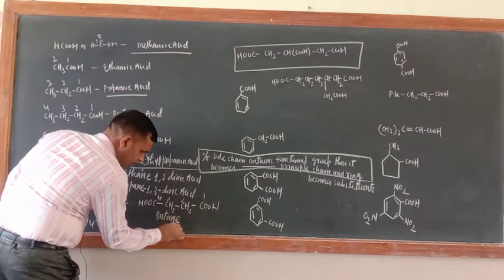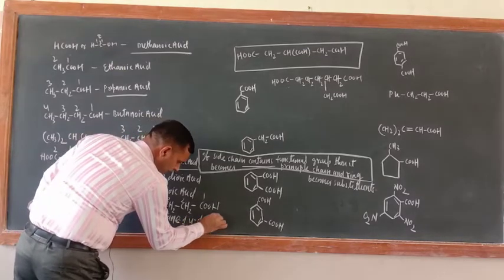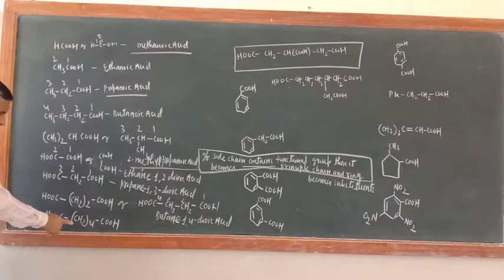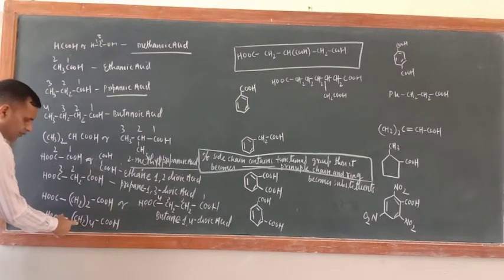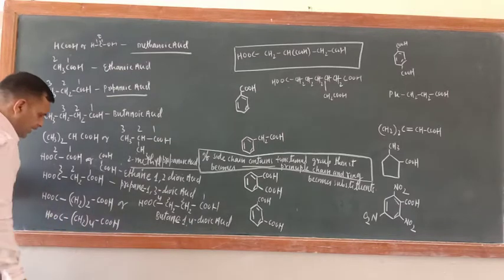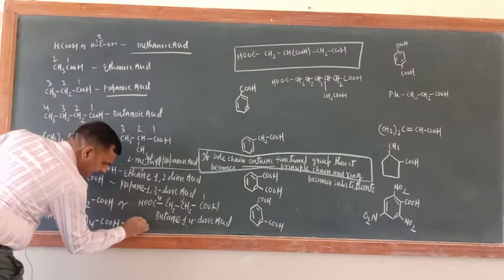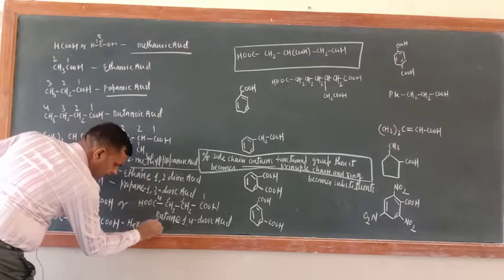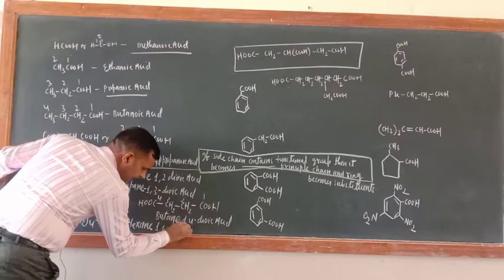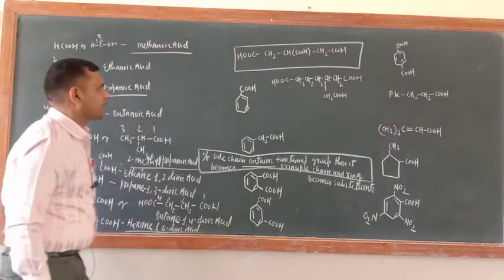Butane 1,4-dioic acid. Okay. Now what about this one? Just see. Now same way 4 times you have to write CH2. So 4 this one, 5 and 6. What would be the name of this one? Hexane 1,6-dioic acid. Hexane 1,6-dioic acid.